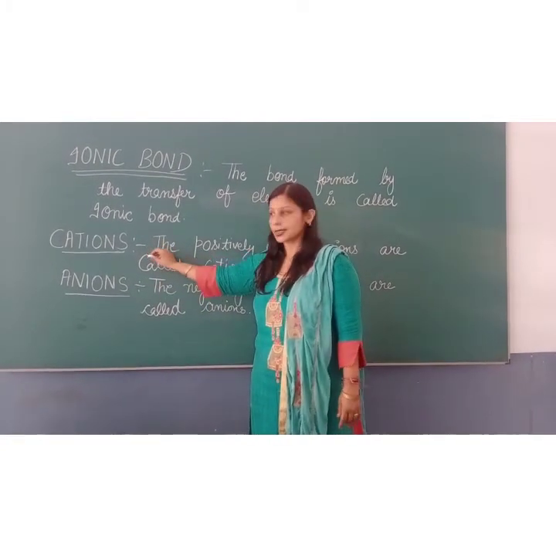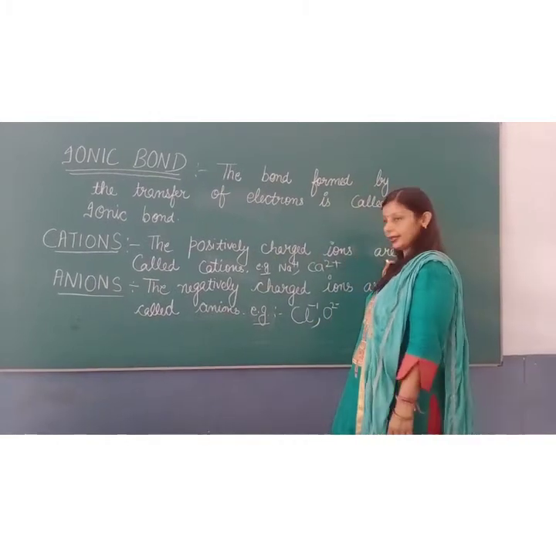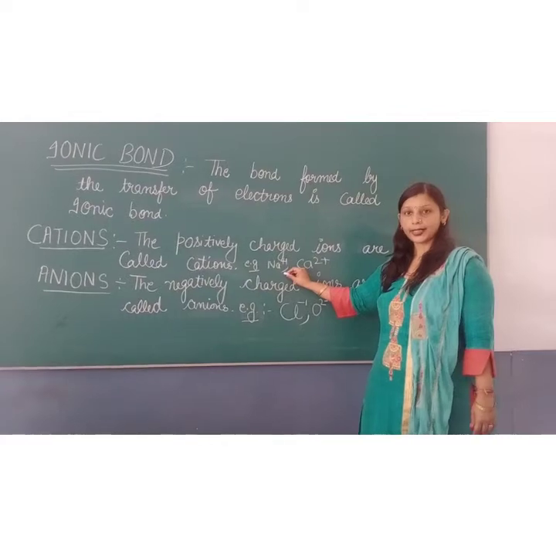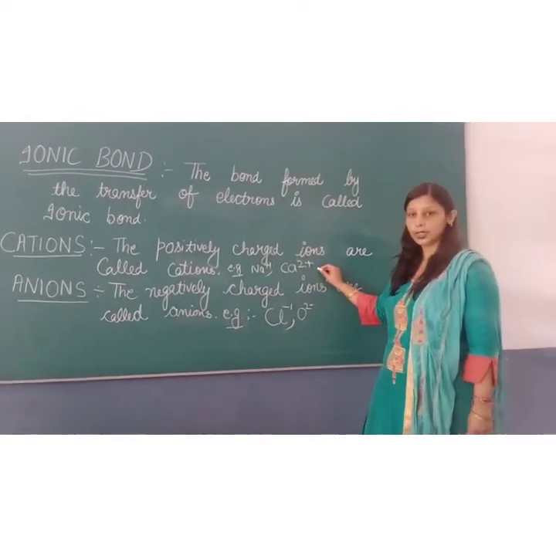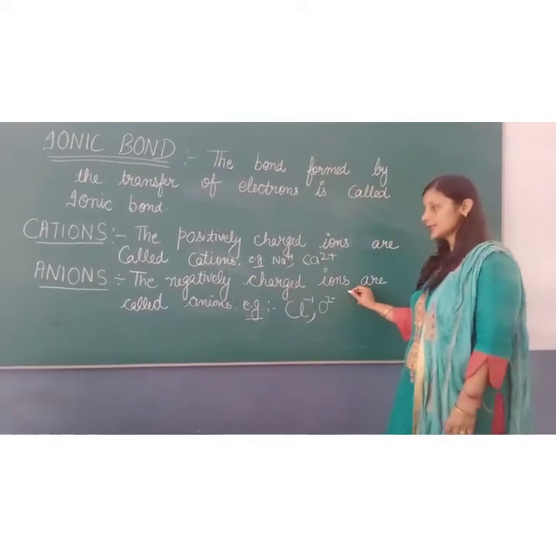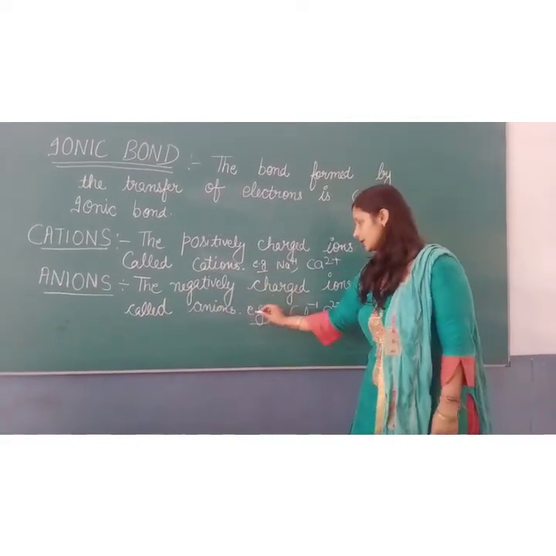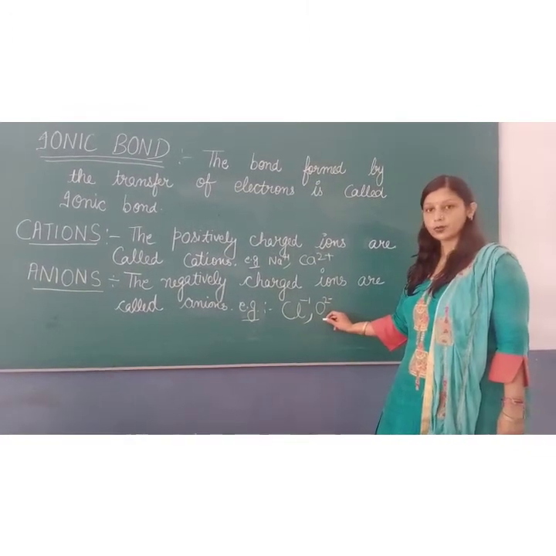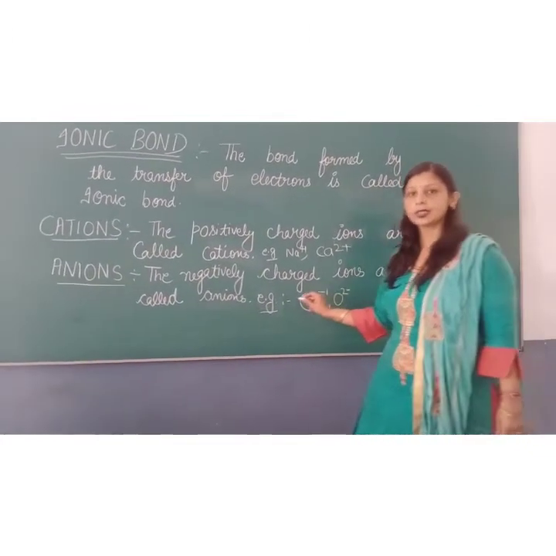What are cations? The positively charged ions are called cations. For example, Na+1, Ca+2. Anions are the negatively charged ions. For example, chlorine Cl-1, oxygen forms oxide O2-1.